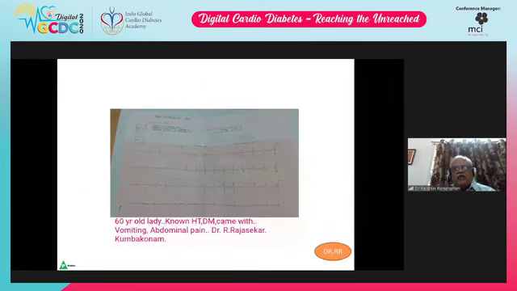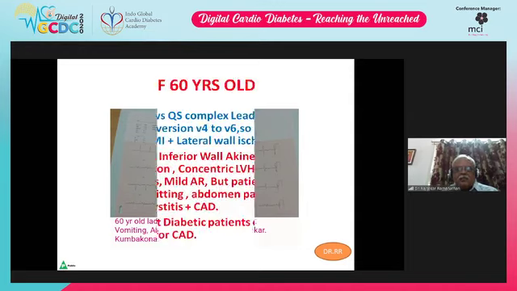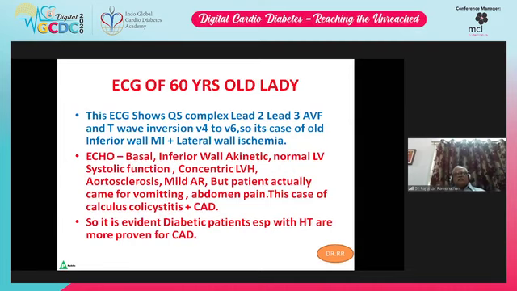So this is an old inferior wall infarction because 2, 3, and aVF show QS complexes, and in V4 to V5 there is T wave inversion, indicative of lateral wall ischemia. So this is a patient of old inferior wall myocardial infarction with lateral wall ischemia. Echo shows basal inferior wall akinetic, normal LV systolic function, concentric left ventricular hypertrophy, aortosclerosis, mild AR. But the patient actually came for vomiting and abdominal pain. This is a case of calculous cholecystitis.